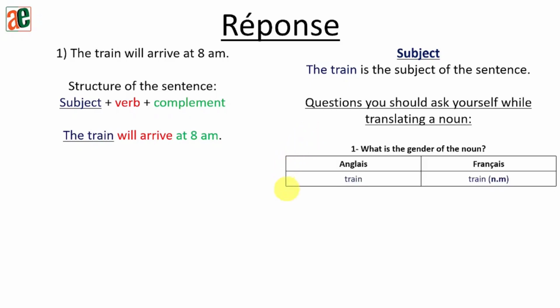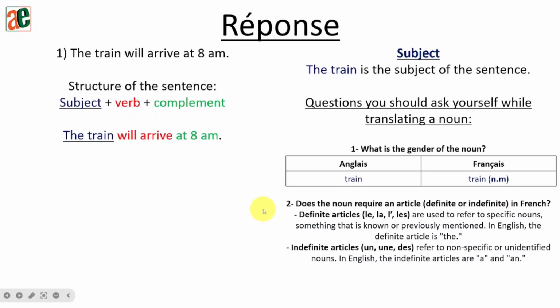So, if you use your dictionary, in English it will be train, but in French it will become train. Every time you are learning a noun, I will advise you to also check its gender, which is very important. Beside the noun, if you check in your dictionary, you will see that it's written n.m. For some other nouns, it can be written n.f. So n.m. stands for noun masculine and n.f. will stand for noun feminine. In the case of our exercise, train is masculine. So, train is a noun masculine.